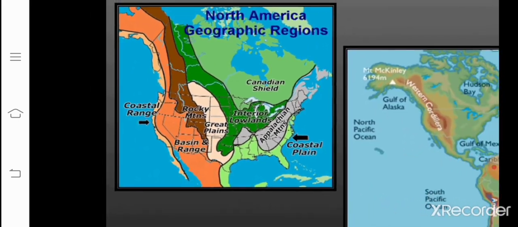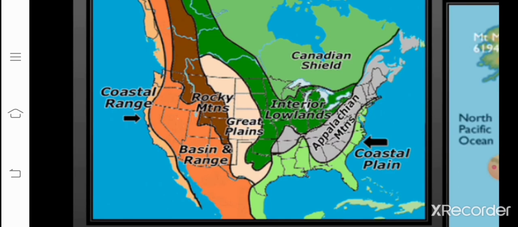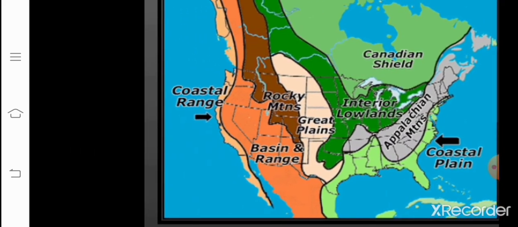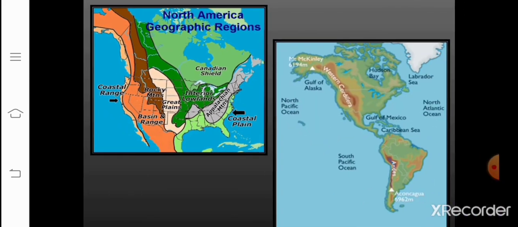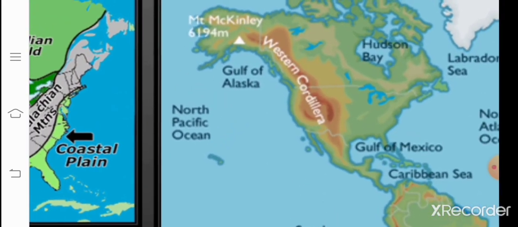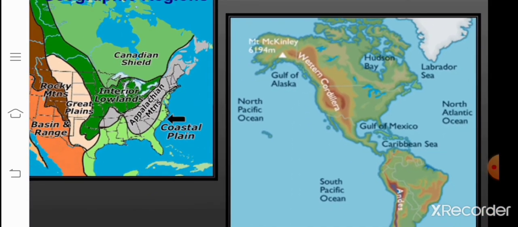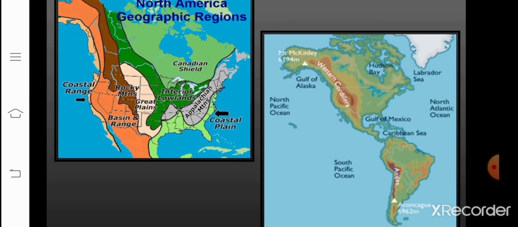Then coal in the Appalachian regions. Now look here, where is that? Yes, here it is. And then the next is Western Cordilleras. Then here see in the second image I have given you that Western Cordilleras have vast deposits of copper, lead, zinc, gold and silver. So this is what we have learnt about the distribution of minerals in North America.